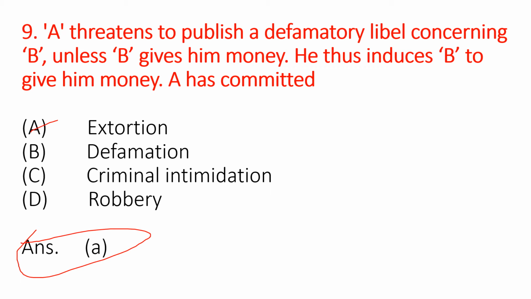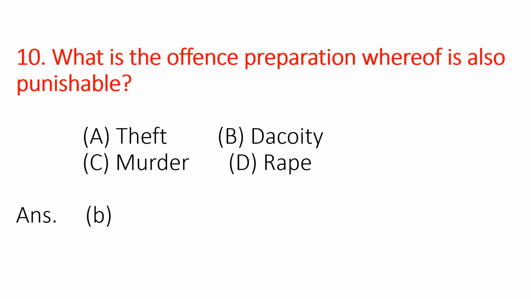Let's move on to the 10th. What is the offense, preparations whereof is also punishable? So there are certain offenses under the Indian Penal Code in which the preparation is also made punishable. We have got the four stages of crime. The first one is forming intention, and then preparation, then attempt, then commission.